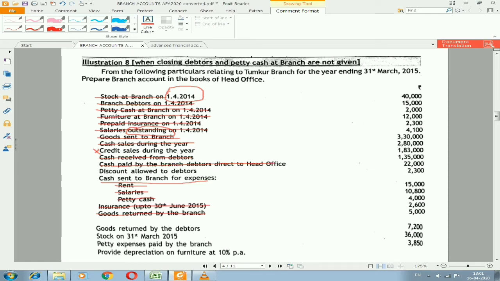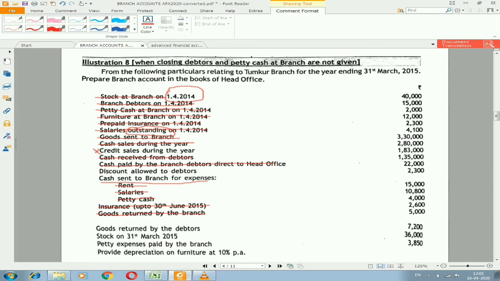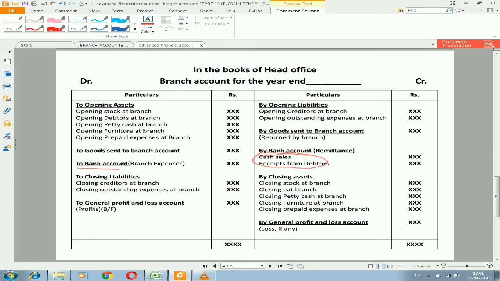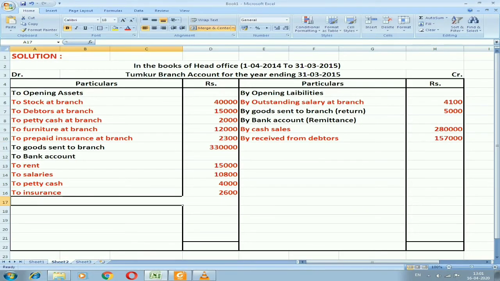Next, cash received from debtors directly to the branch as well as directly to the head office, both we need to consider. Both the amounts will be received finally by the head office, that is the reason I am including both the amounts as 1,57,000 by adding both together.